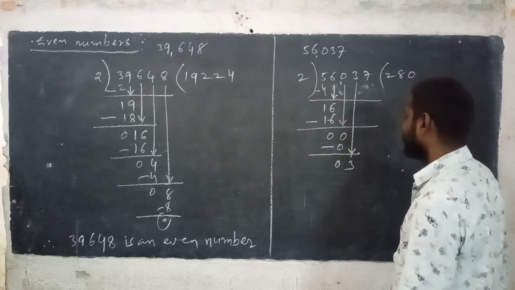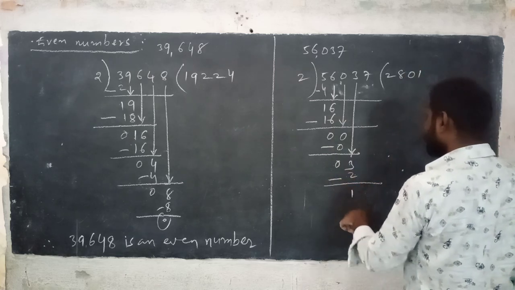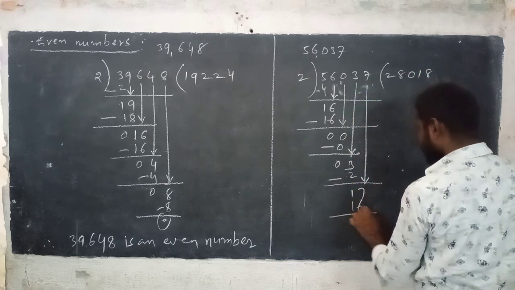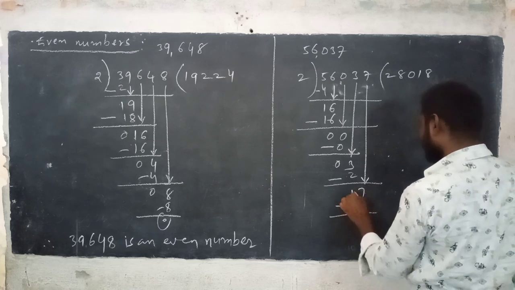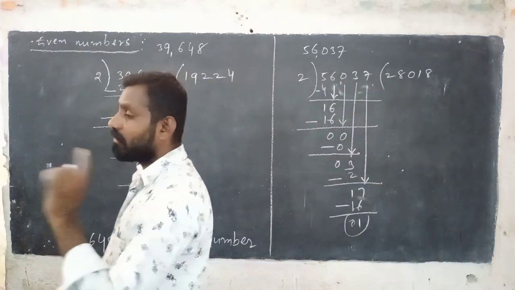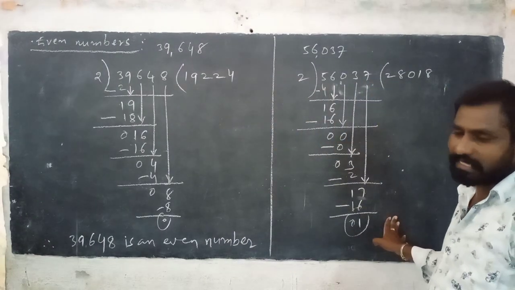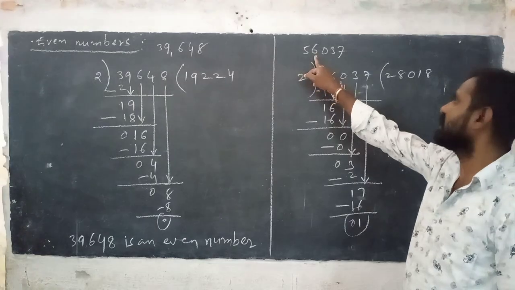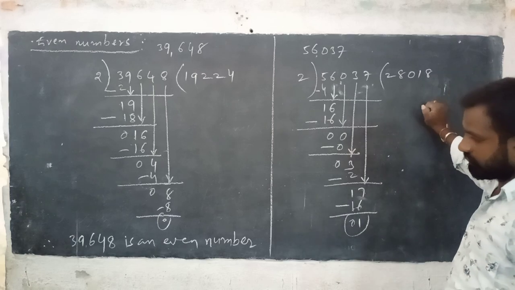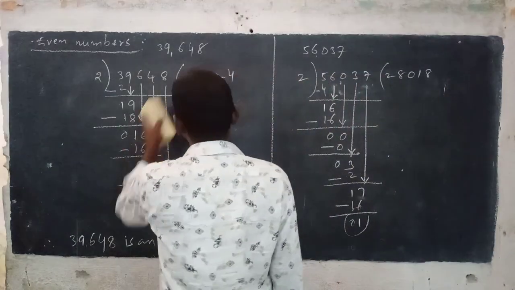Next bring down 3. 2 ones are 2, 3 minus 2 is 1. Now bring down 7. 2 eights are 16, 17 minus 16 is 1. The remainder we get is 1. It is not an even number. This is an odd number. Did you understand? So 56,037 is an odd number.